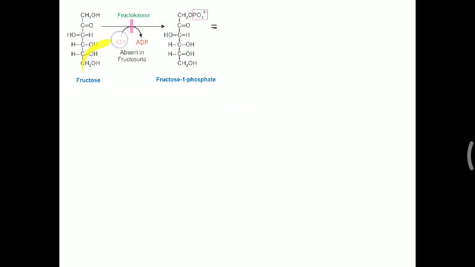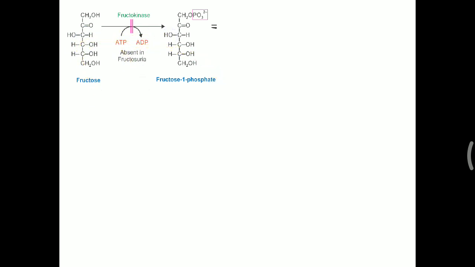If this enzyme is absent, that can lead to fructosuria, meaning excretion of fructose in the urine. It is also not creating any problem, but you have to make it clear that fructose can also give a positive Benedict test, so it should not be confused with diabetes mellitus. If the Benedict test is positive, then it may be fructose or it may be glucose. You have to confirm. So fructosuria occurs in fructokinase deficiency.